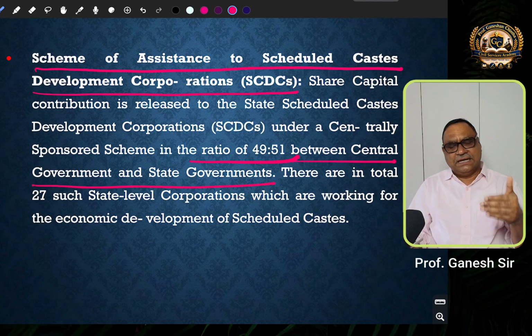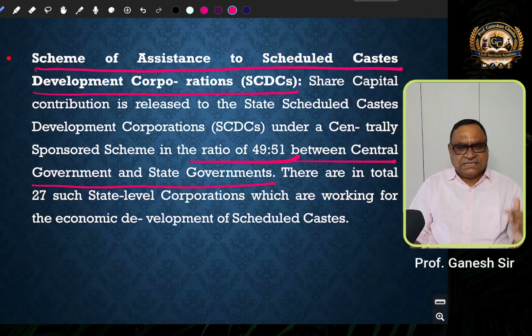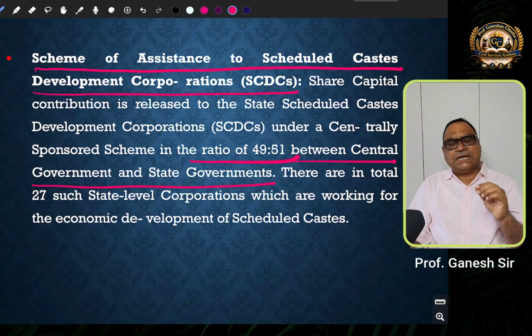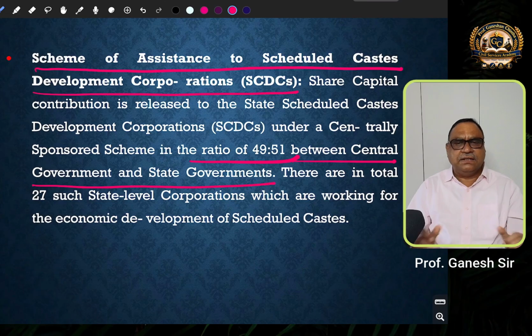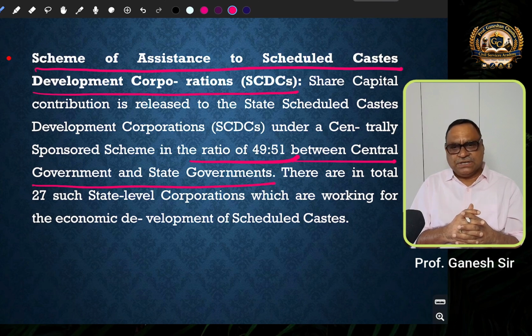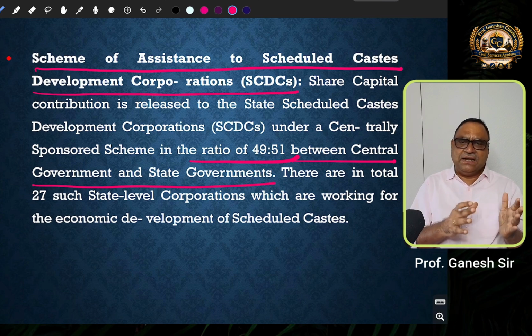So, as I said, there are two types of corporations, one at national level, that is the National Scheduled Caste Finance and Development Corporation. Then at state level, there are state level Scheduled Caste Finance and Development Corporations. For these, the share capital is provided by the ministry to all the state level scheduled caste development corporations in the ratio of 49 is to 51.